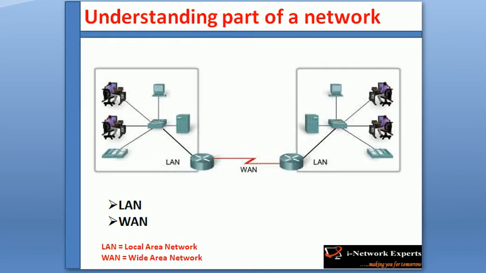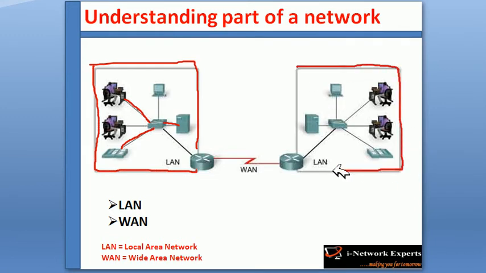LAN is a locally situated network where users are connecting to a switch, a server is connecting to a switch, and a printer or IP phone is also connecting to the switch. So local area network means the network which is situated locally in the local building. Okay, and this is also a local area network. So I'm giving an example.